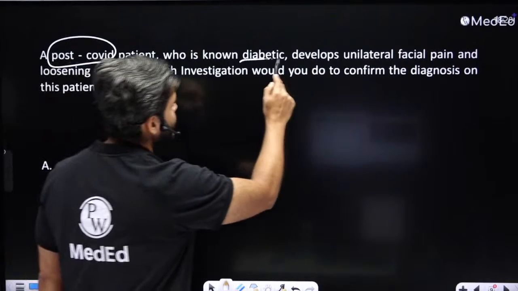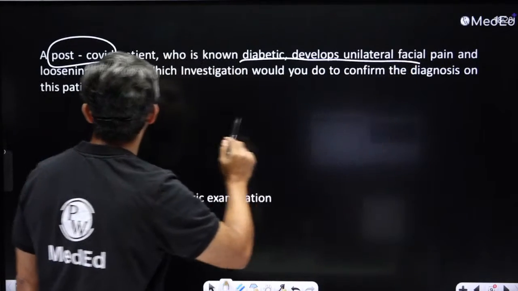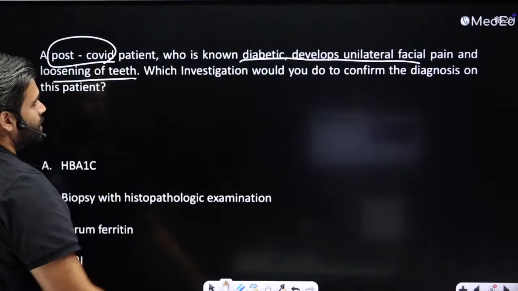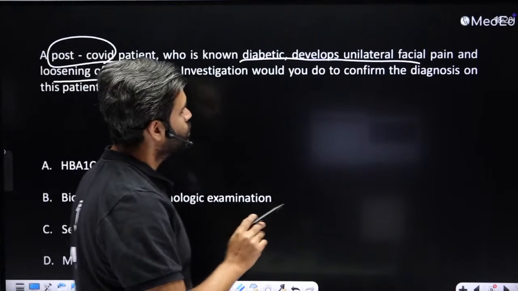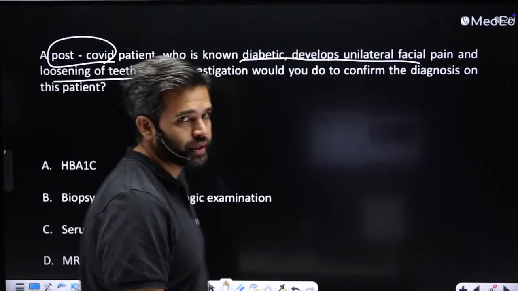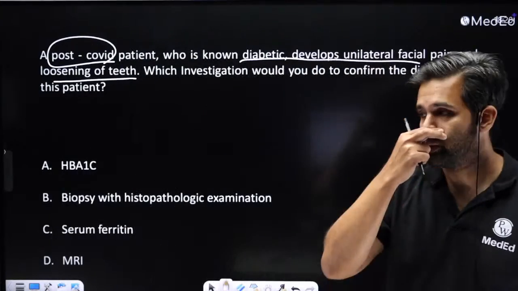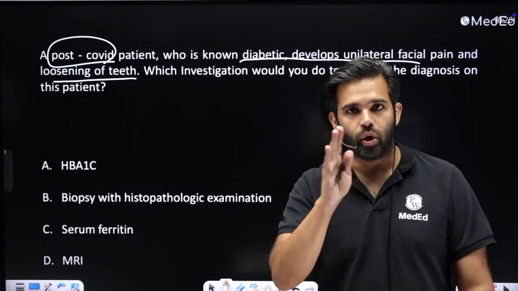A known diabetic develops unilateral facial pain and loosening of teeth. Which investigation would you do to confirm the diagnosis in this patient? Okay, so I leave this to you. This is a trick question. I want to see how many of you get tricked.